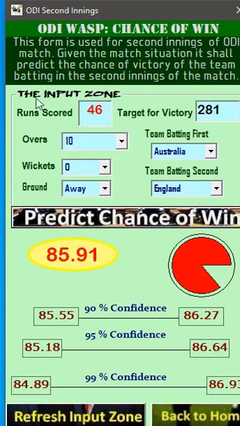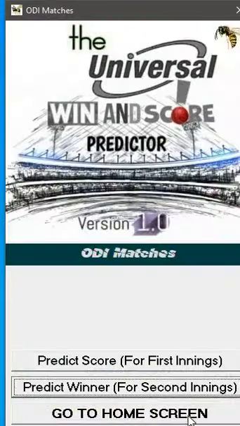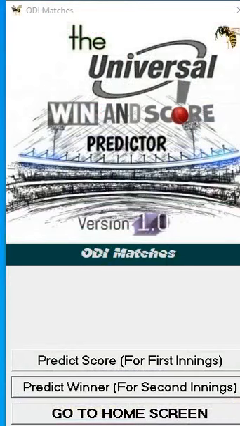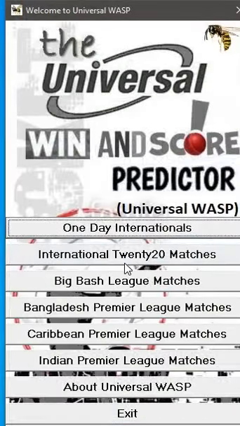And then we also have in this situation the confidence band, or the chance of winning in the confidence band. We click back to home, and go to the previous page once again. So this is how these one-day matches work. If you go to the home screen, we come up here once again.